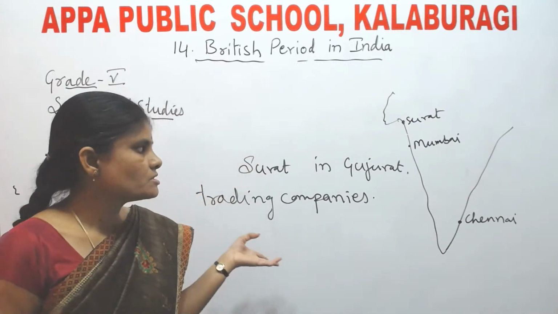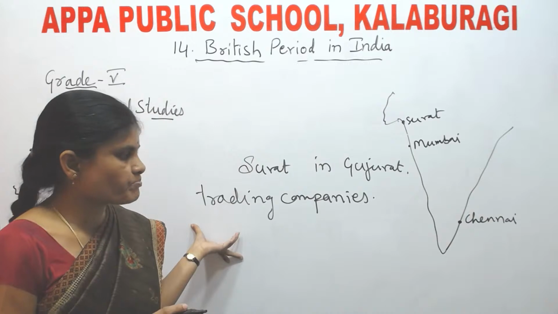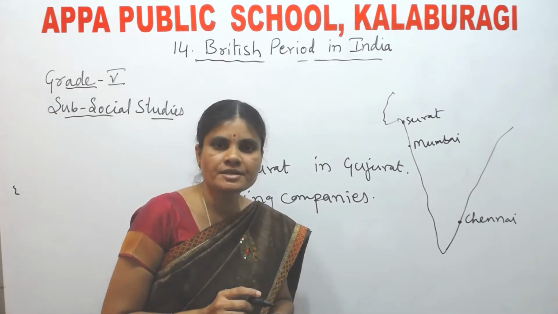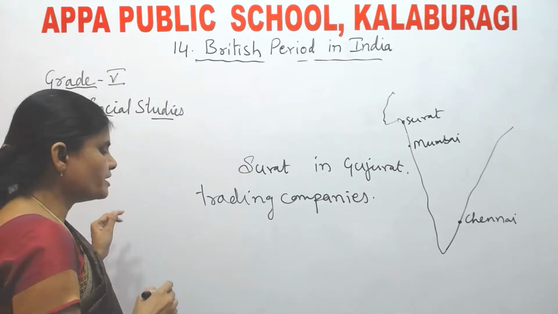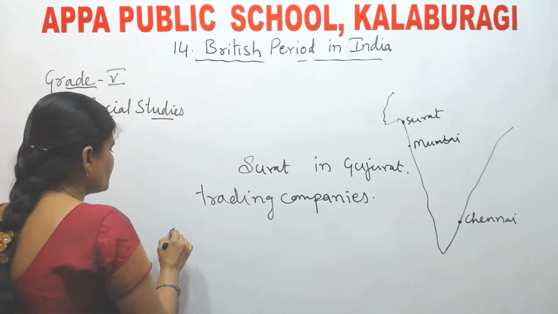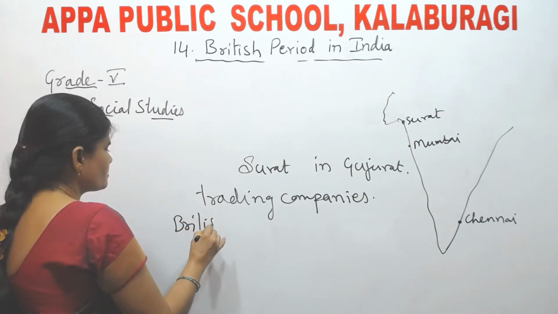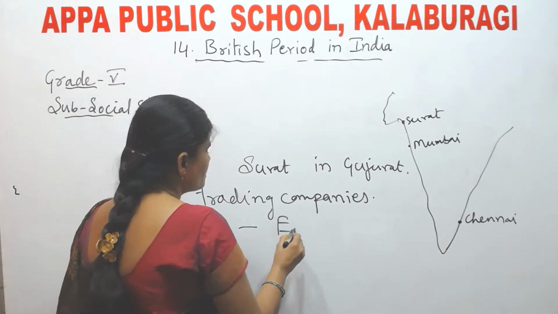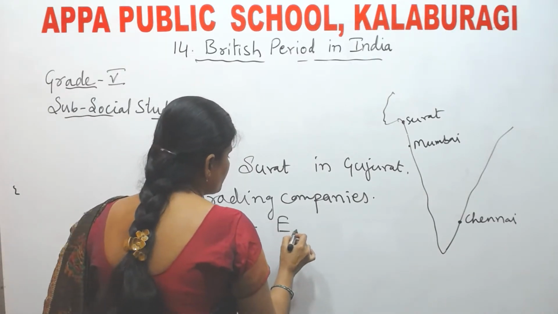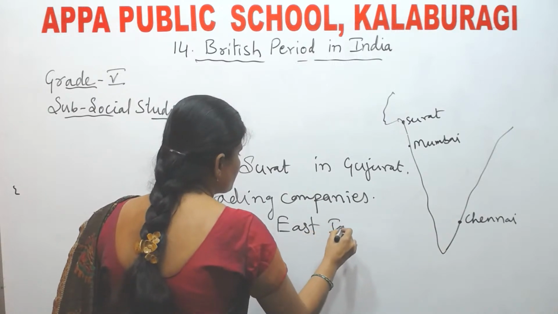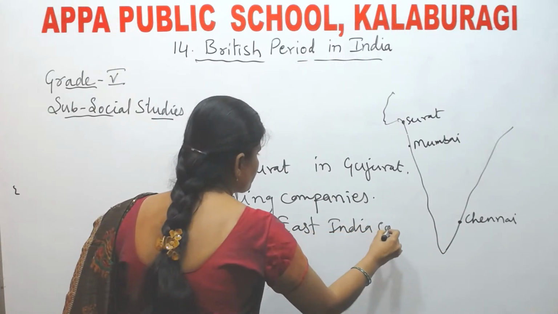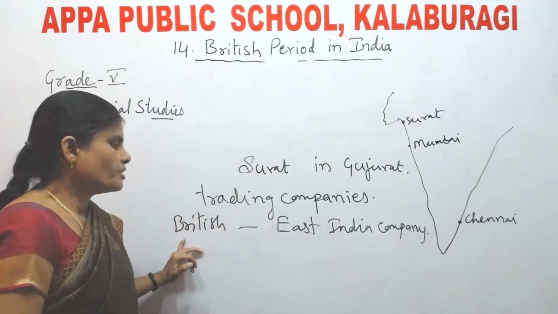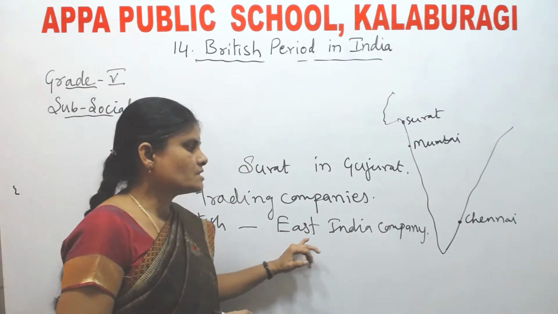First, the Britishers established their trading center in India. The British established a trading company called East India Company.